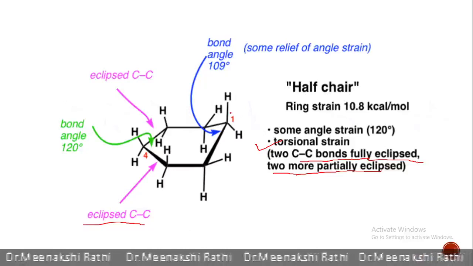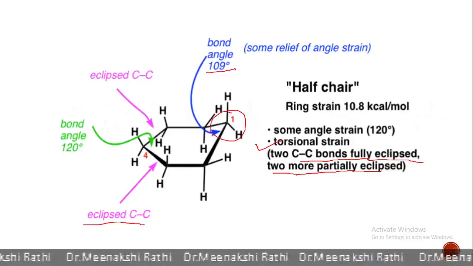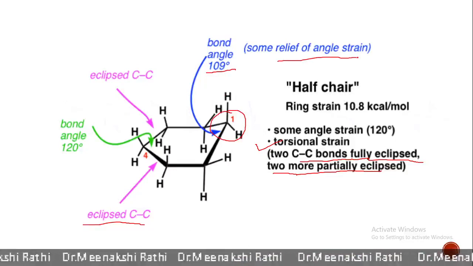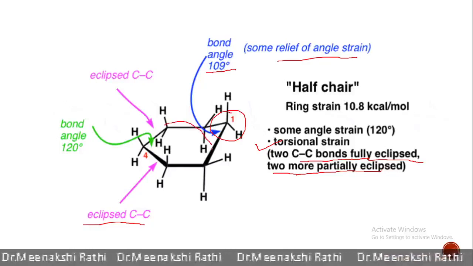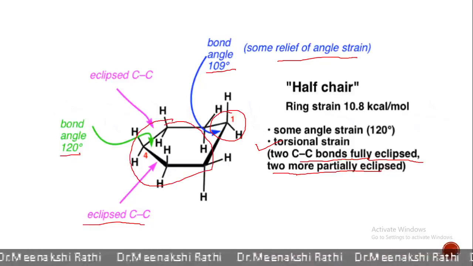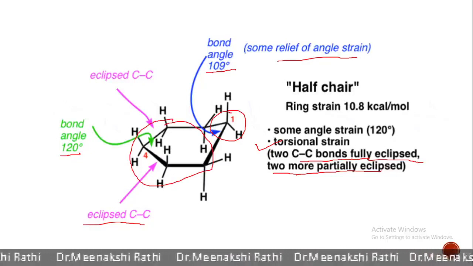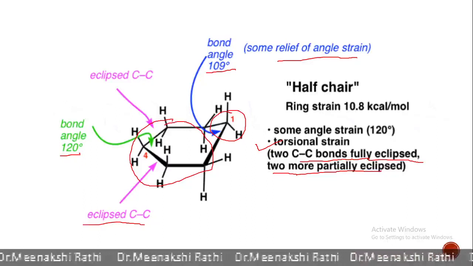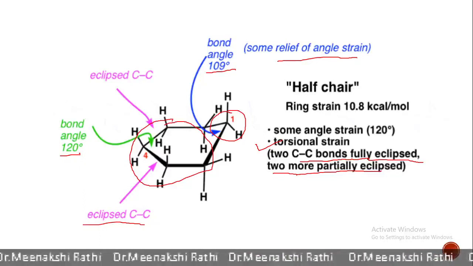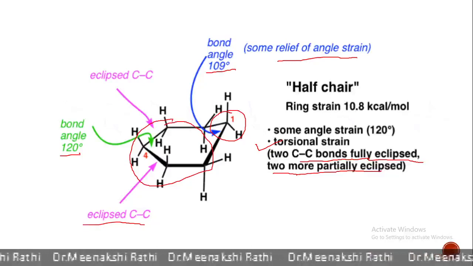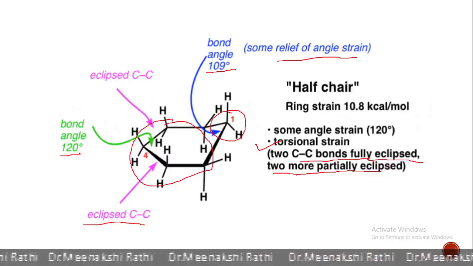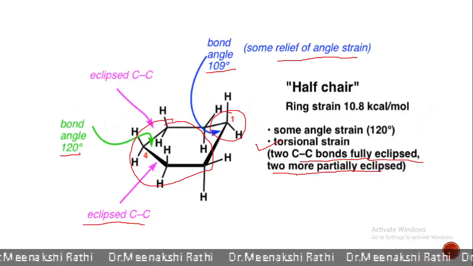Only at the first carbon atom, which is above the plane, the bond angle is 109 degrees. Only here is there some relief of angle strain. Otherwise, at all 5 carbon atoms, as the bond angle is 120 degrees, there is some angle strain. So half-chair conformation is the least stable conformation of cyclohexane because it possesses ring strain as well as angle strain and some torsional strain. Okay, so these are the 4 conformations of cyclohexane. The remaining part we'll discuss in the next video.